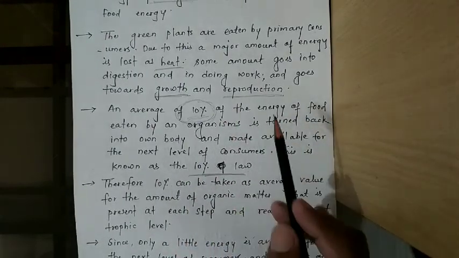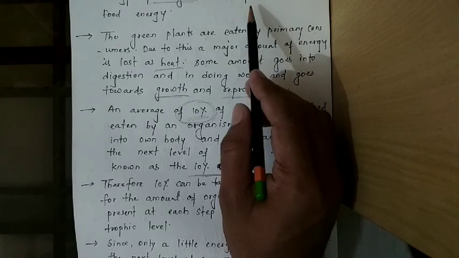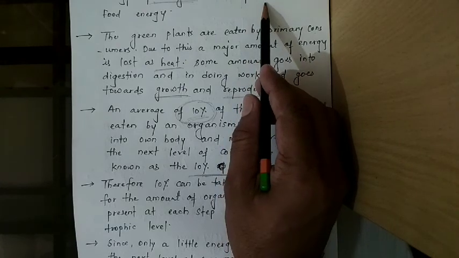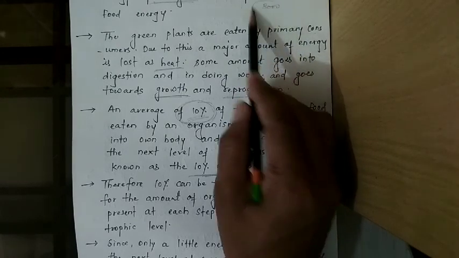Suppose there is a plant, so first the plant has, suppose, 3000 joule of energy.